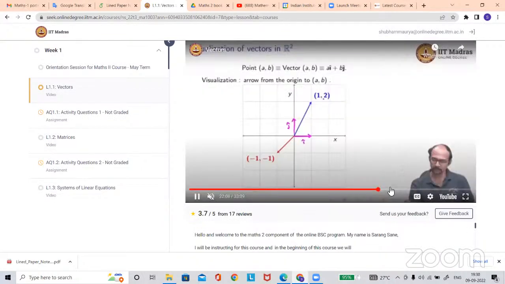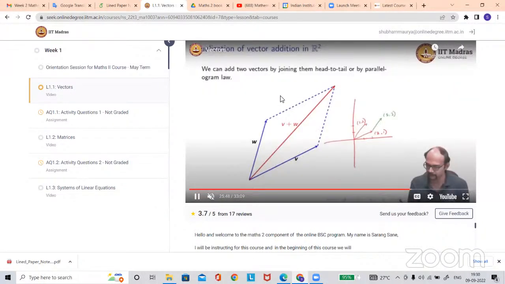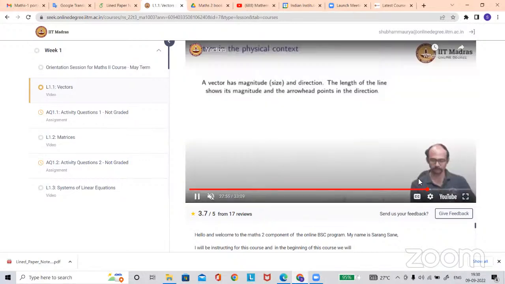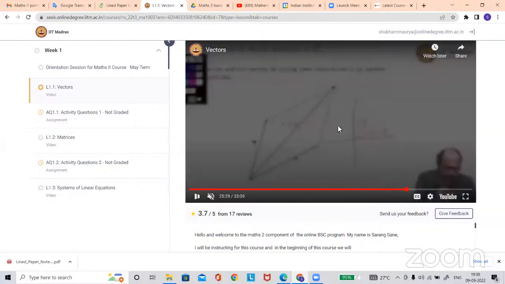Adding two vectors will be added in the parallelogram form. So this is it.